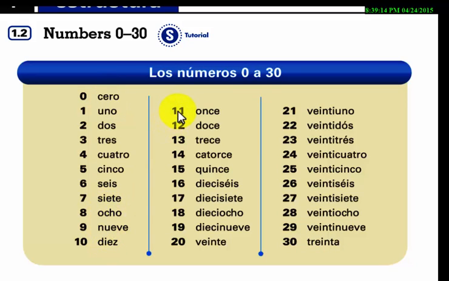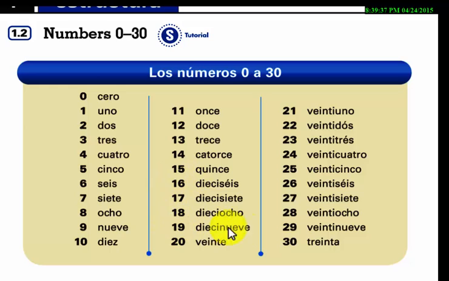After this, from 11 to 15, you will have to memorize. Once again, 11, 12, 13, 14, 15. Now, something is going to happen between 16 and 19.